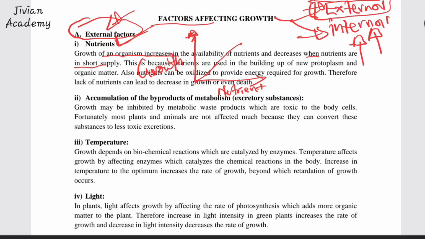Increases growth. You understand? Increases the rate of growth. So the availability of nutrients increases growth, while a decrease in nutrients also decreases growth. You get me? That's how you should summarize. I'm just giving you an example of how you should summarize this in your books.